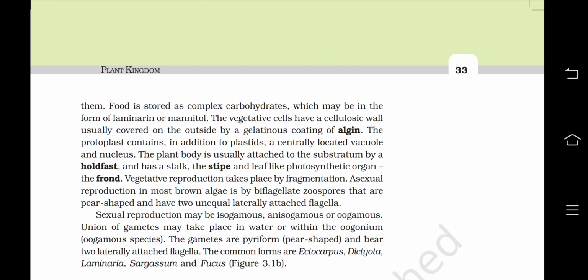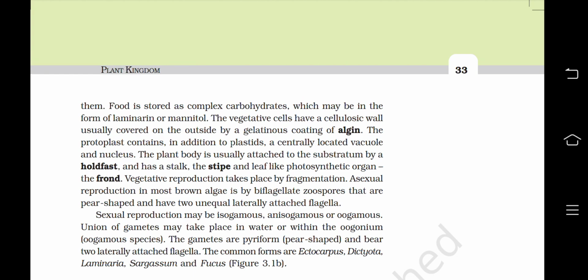The plant body is usually attached to the substratum by a holdfast, and has a stalk, the stipe, and leaf-like photosynthetic organ, the frond. Vegetative reproduction takes place by fragmentation. Asexual reproduction in brown algae is by biflagellate zoospores that are pear-shaped and have two unequal laterally attached flagella.